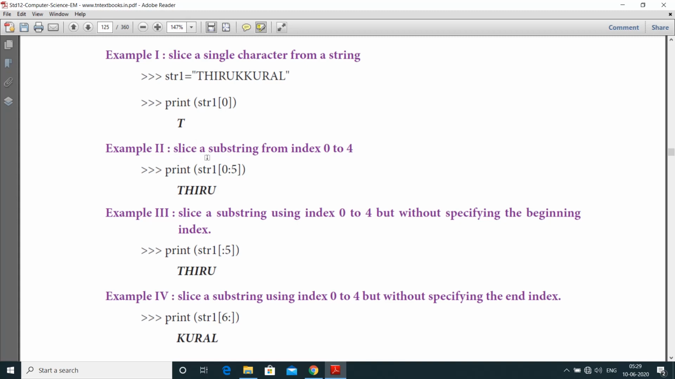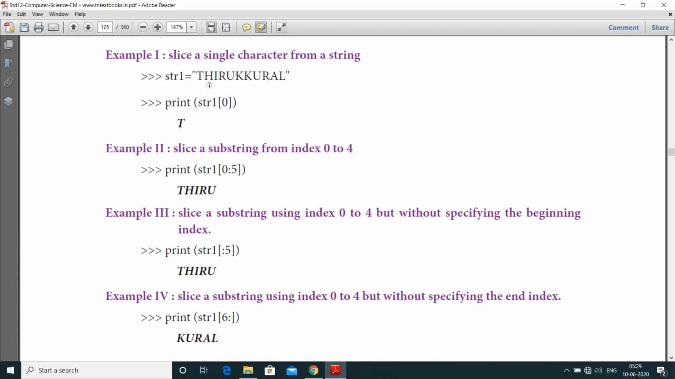Example 2, slice a substring from index 0 to 4. Here the example 0 to 4 means just specify the 5 characters. So 0 to 4 means thiru, from 0. Here 5 means 5 minus 1 is 4.